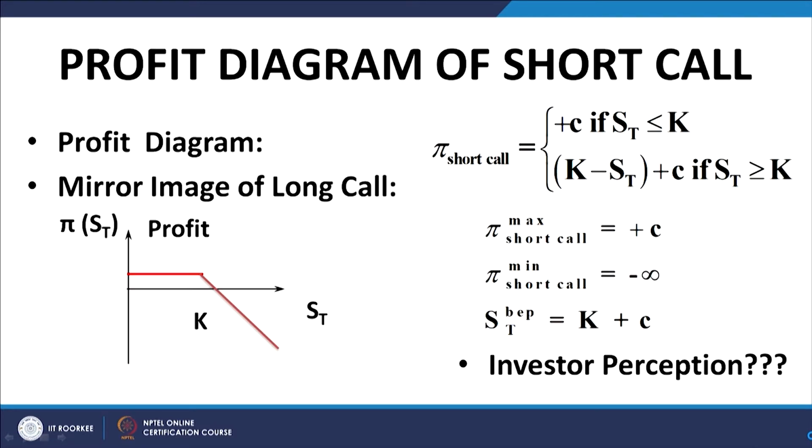Now, we looked at it from the perspective of a party who has bought the option, who holds the option, who has acquired the option. Let us look at it from the perspective of the party who has sold the option, who has written the option, who is short in the option. From the perspective of the party who is short in the option, what happens? As I mentioned, the party who is short in the option has no discretion. The discretion entirely lies with the party who is long in the option.